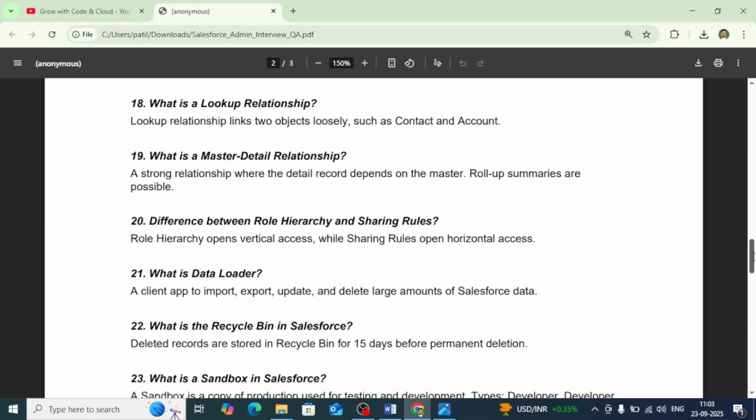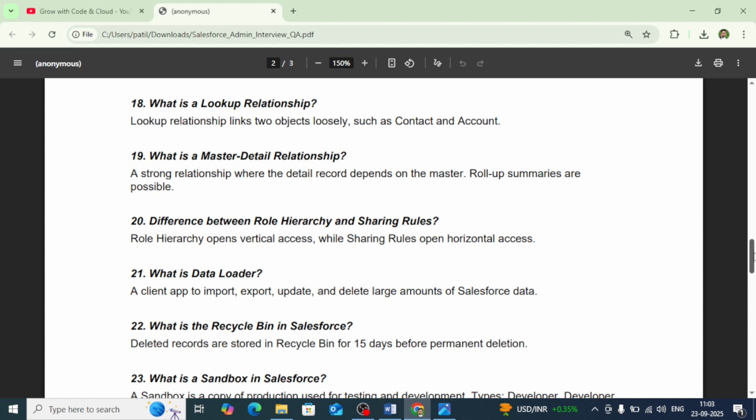Then the next question is, what is a lookup relationship? A lookup relationship links two objects together, and it is considered loosely coupled, such as contact and account, which means you can create a lookup field in a particular object to link the other object. The object on which you are creating the lookup field is considered the child object, and the object you are linking is considered the parent object.